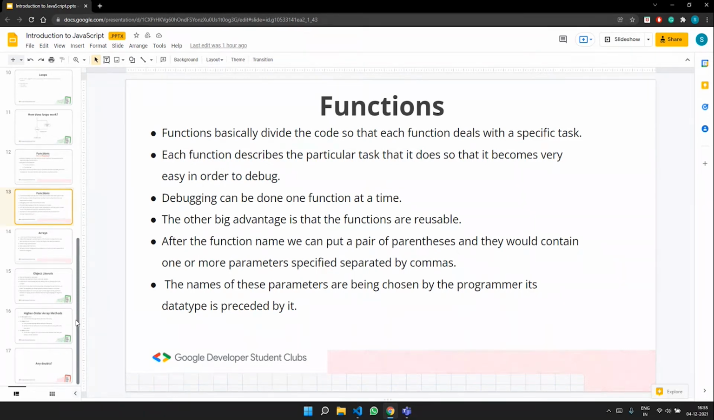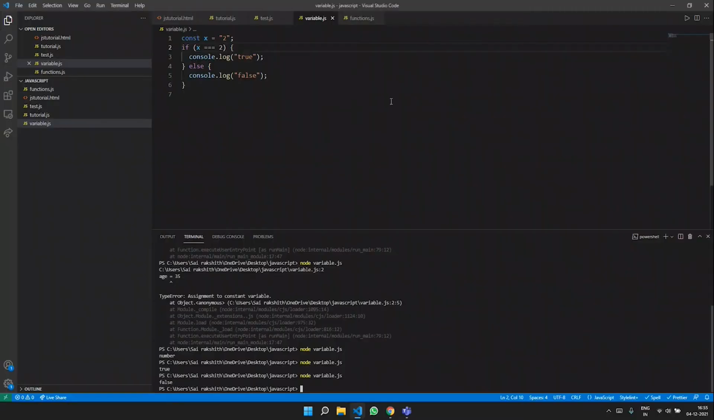And after the function name, we can put a pair of parentheses, and they would contain one or more parameters separated by comma. So this is exactly the way it works in Java as well, where you have parameters, and you can basically call a function using a set of a few parameters. We'll be looking at hands-on using functions also.